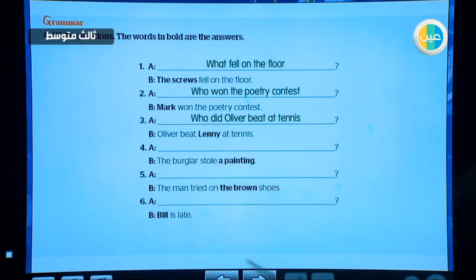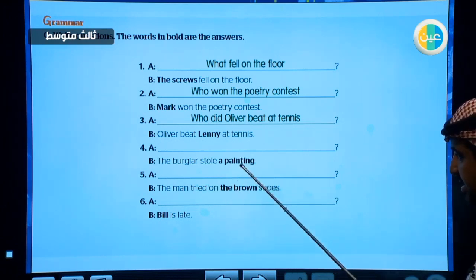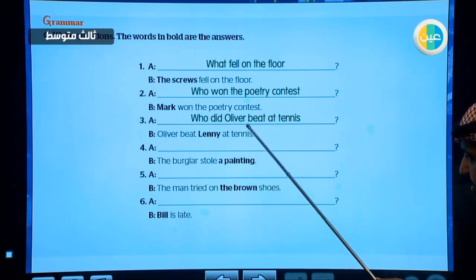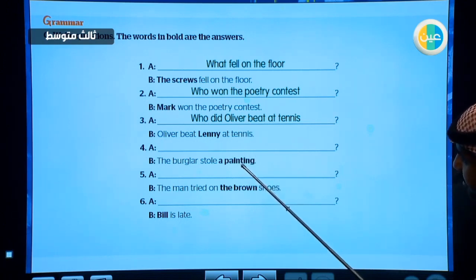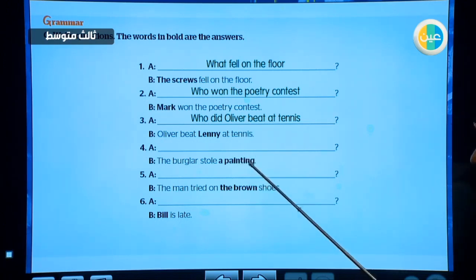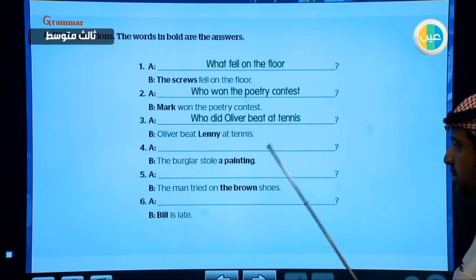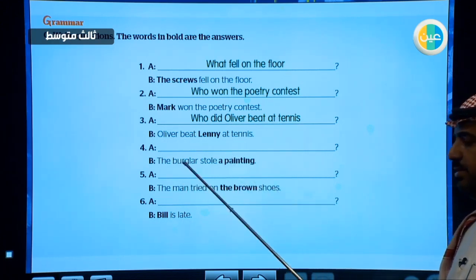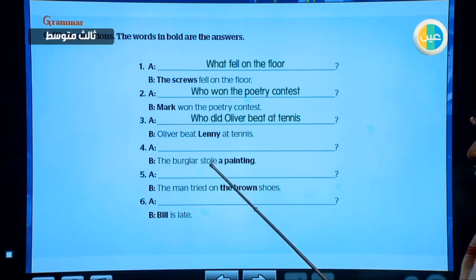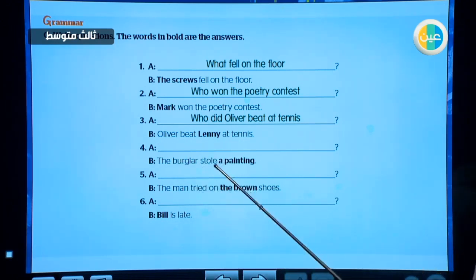Number 4, the burglar stole a painting. Now again, it is an object, but this time it is a thing. So we are going to do the same, but this time we are going to use what, because we are asking about a thing. What did the burglar, and bring the verb into the base form, present, steal. So what did the burglar steal? The answer is a painting.